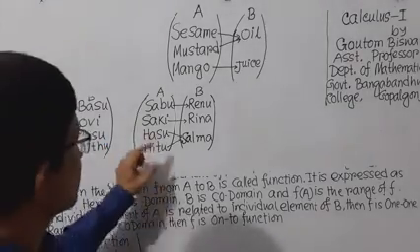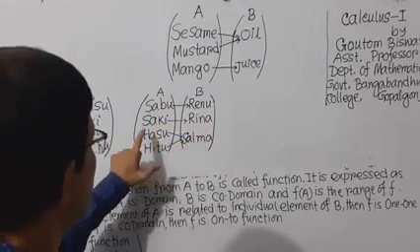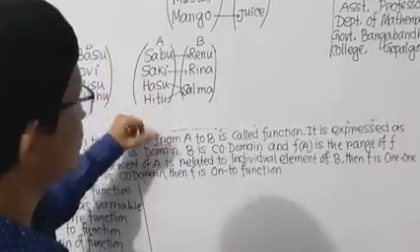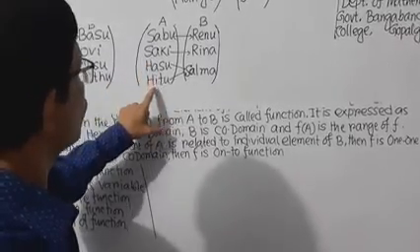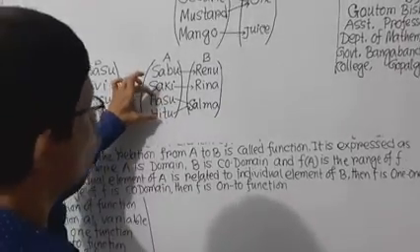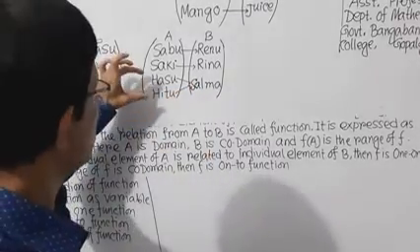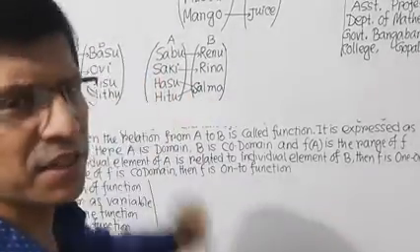But here Shabu is the son of Renu, Shaki is the son of Rina, Hashu and Hitu are the sons of Salma. In these examples, you can easily observe that two inputs have one output. That means two different elements of the set A have the same image.